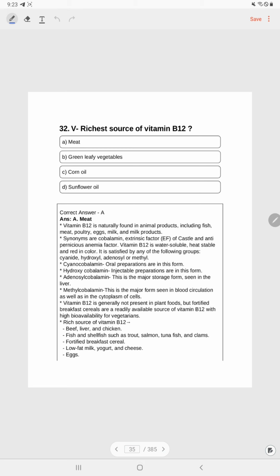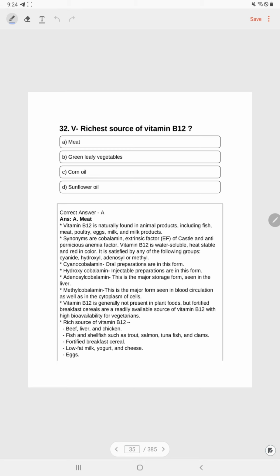Question number 32. Richest source of vitamin B12: meat, green leafy vegetables, corn oil, or sunflower oil. Correct answer is meat. Vitamin B12 is naturally found in animal products including fish, meat, poultry, egg, milk products. Synonyms are cobalamin, extrinsic factor of Castle, and anti-pernicious anemia factor.